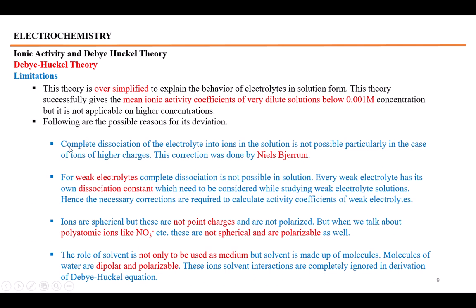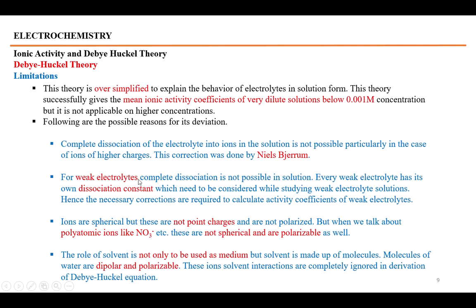Following are some possible reasons for the deviation of this theory from the experimental results. This theory says that complete ionization of an electrolyte takes place in the solution, but complete dissociation of an electrolyte into ions is not possible. It's experimentally not possible, particularly in the case of ions of higher charges. This correction was later on done by Niels Bohr.